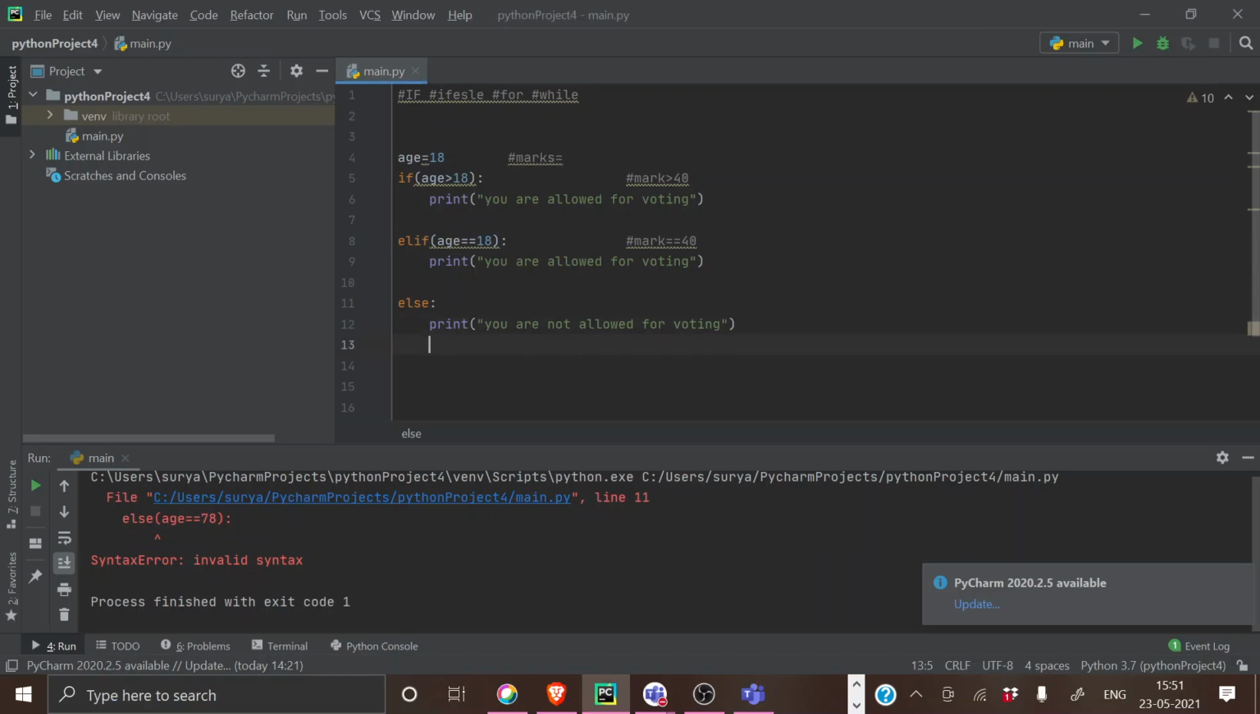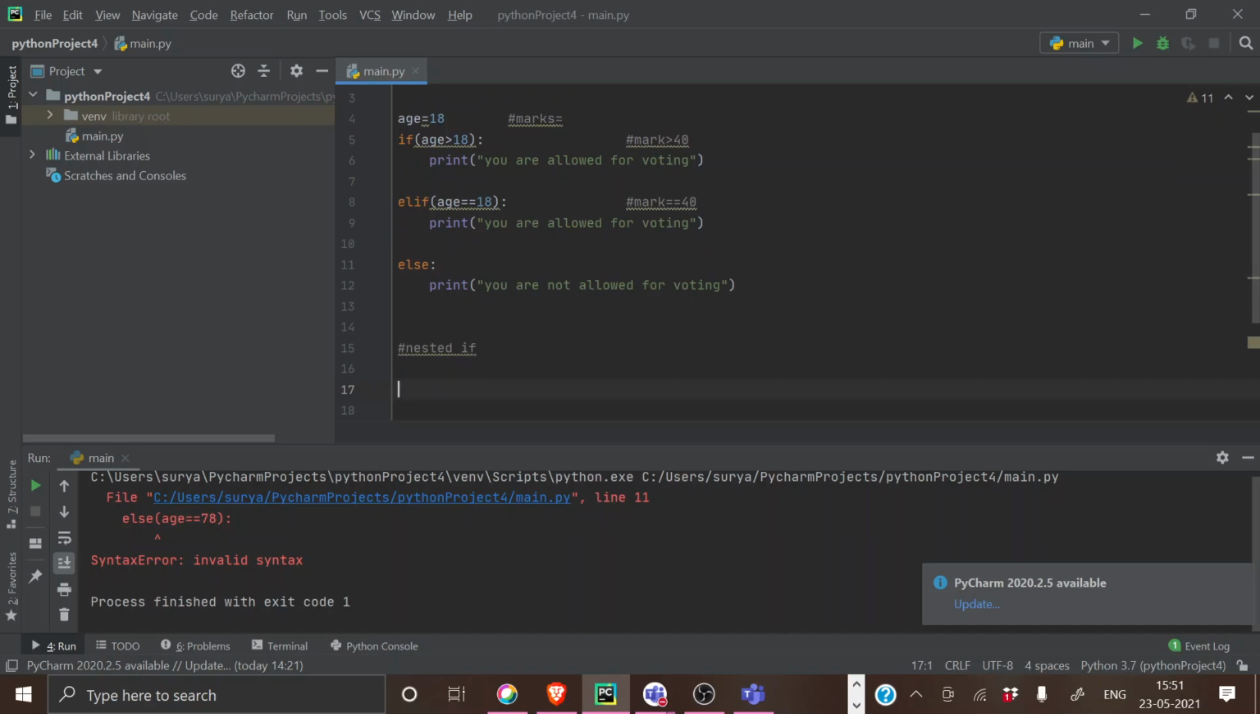Okay, nice. So now we are going to call nested if statements.